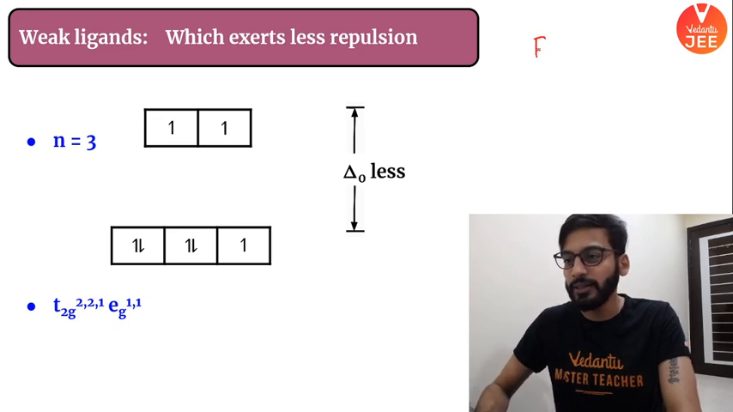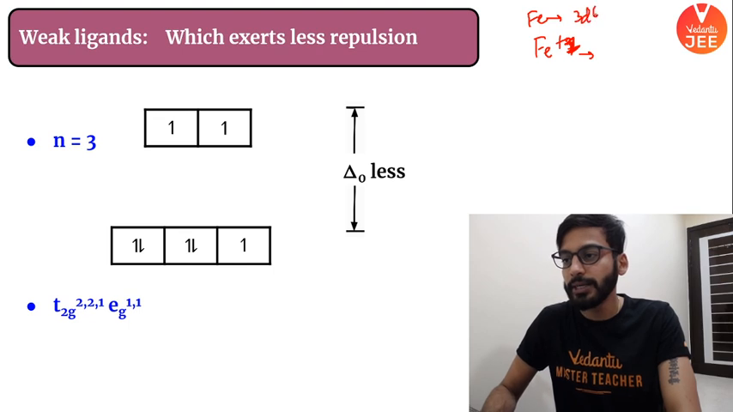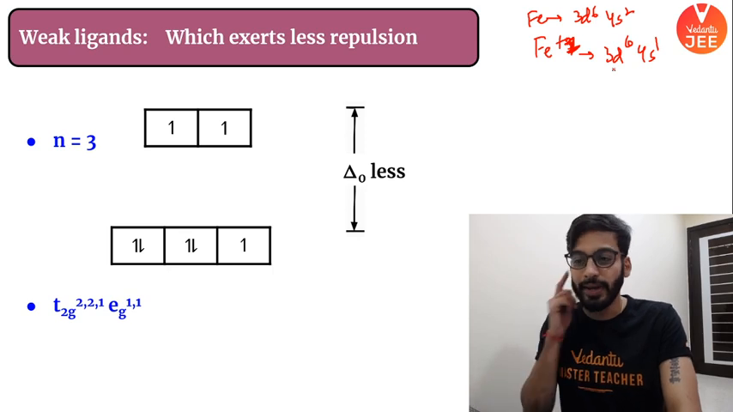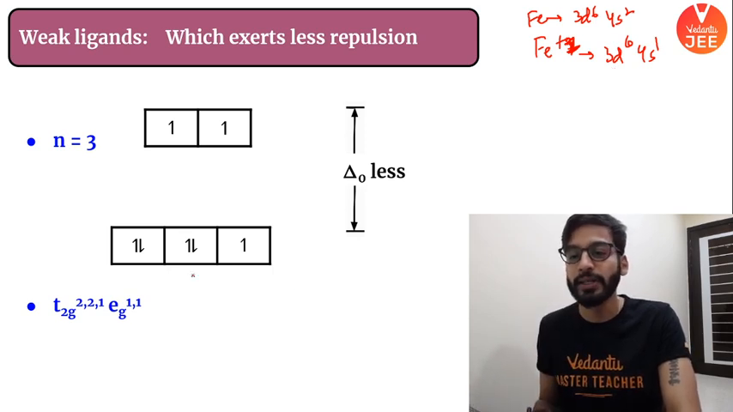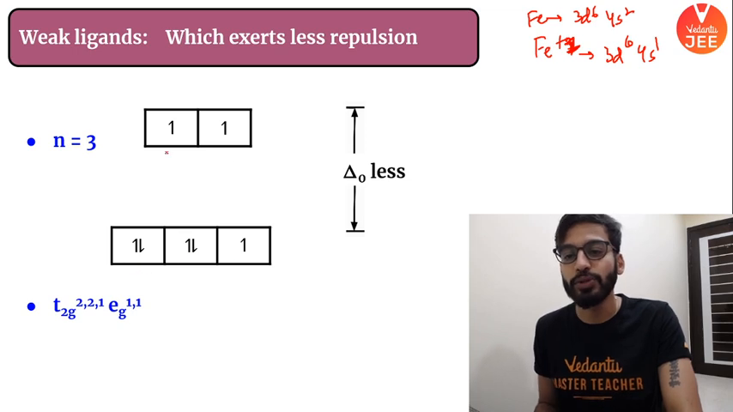So iron in the +3 state will become, or rather, I'm so sorry, +1 state. Please allow me. Iron is 3d6 4s2. So in the +1 state, what will happen to iron? It will become 3d6 4s1, right? I hope the point is clear. How many unpaired electrons are there? I have to fill how many electrons? 1, 2, 3, 4, 5, 6, 7.